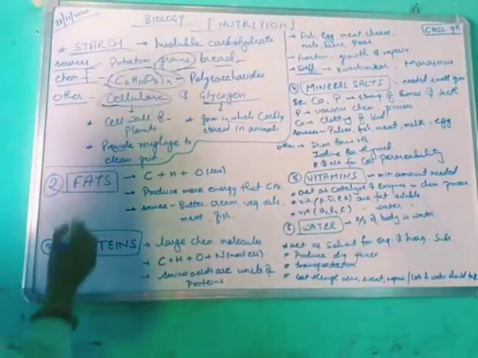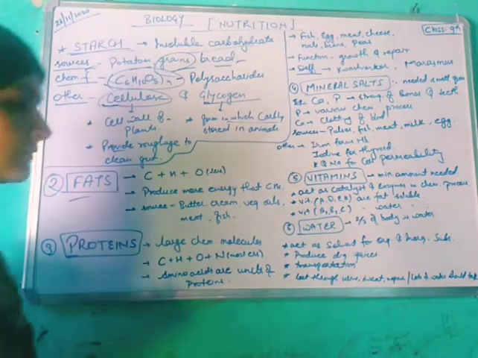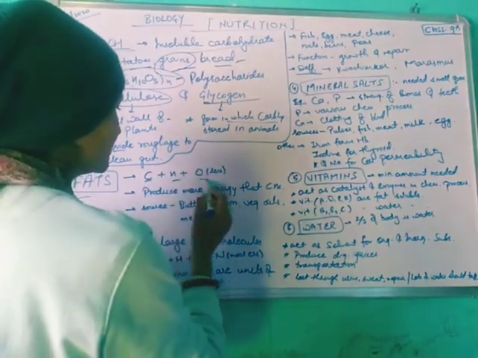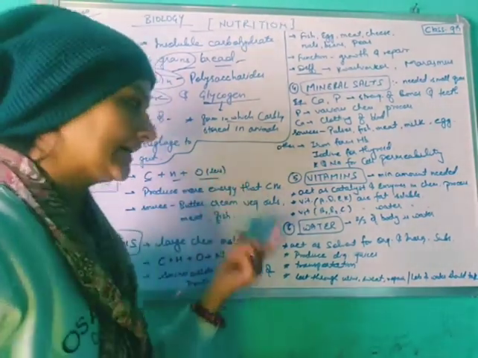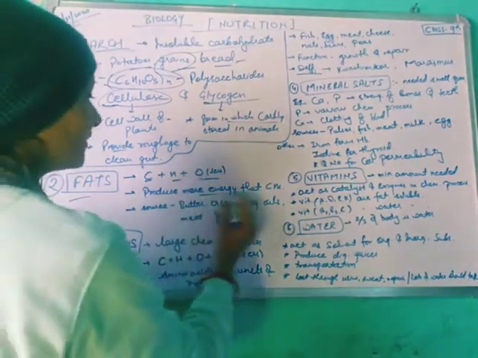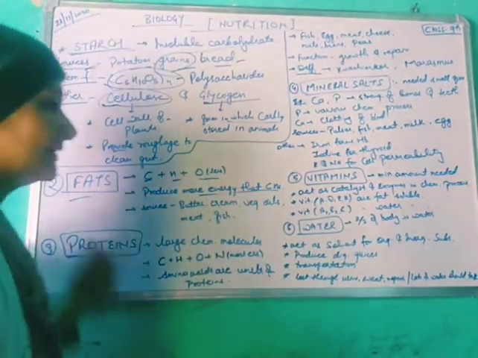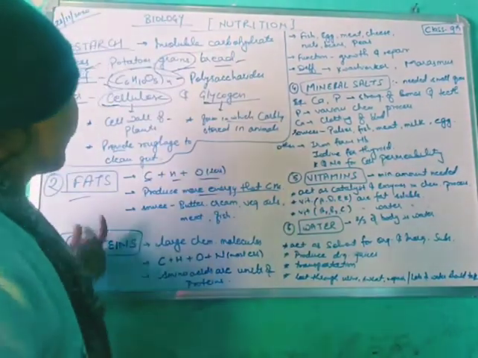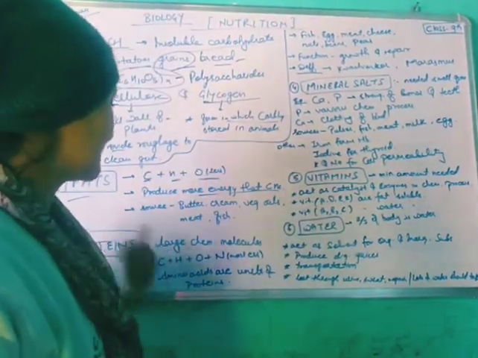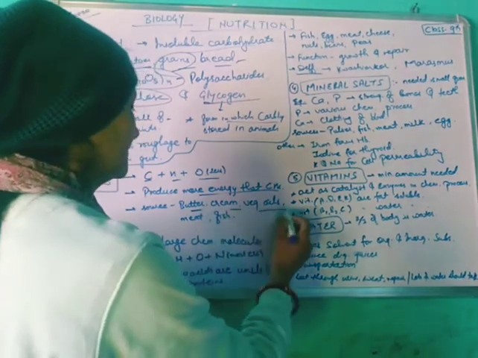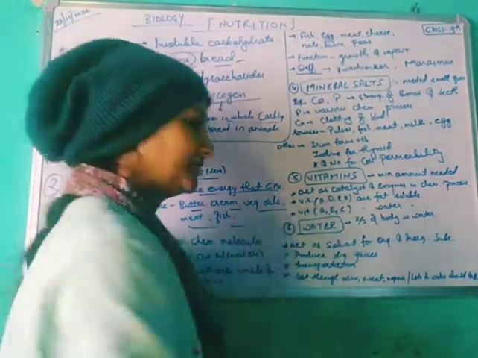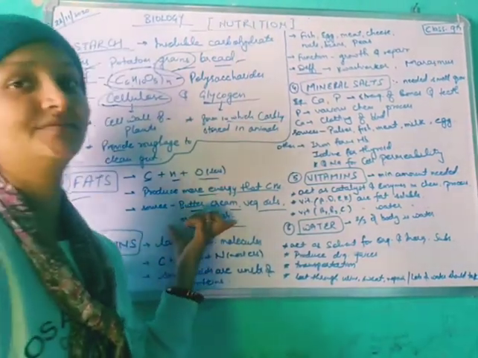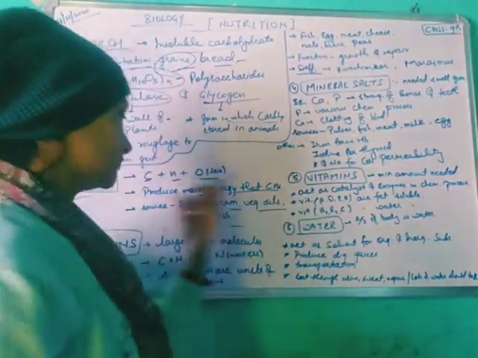Next class is fats. Carbohydrates we have done. Fat is made up of carbon, hydrogen and oxygen. The oxygen is very less in amount. It produces more energy than carbohydrates. The sources of fats are butter, cream, vegetable oils, meat, and fish. We can gain fats through all these items.